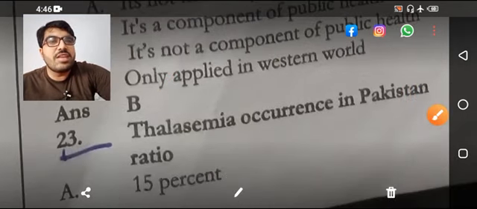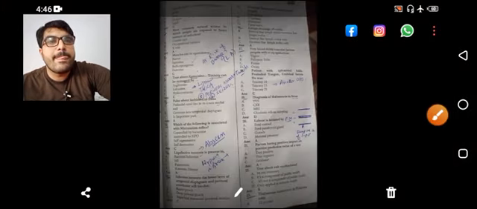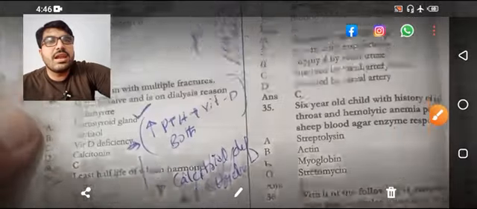Thalassemia occurrence in Pakistan ratio, that is 5%. Coming next.